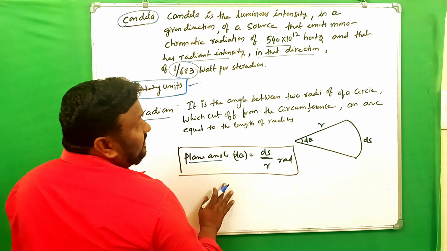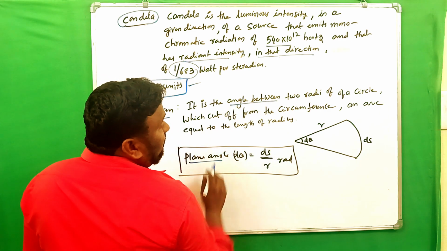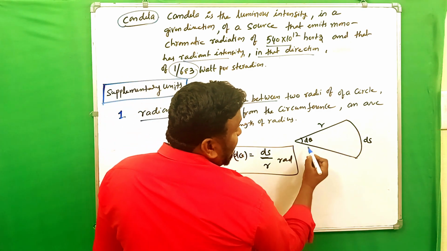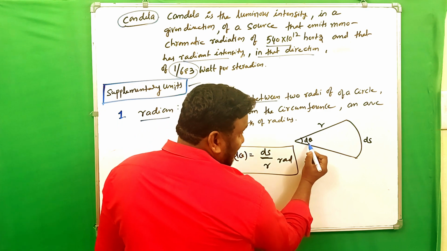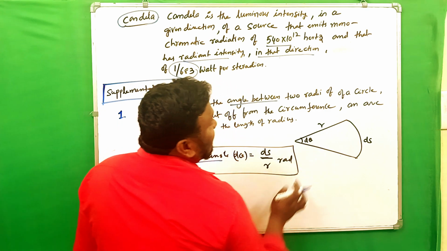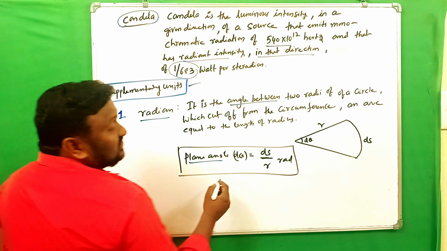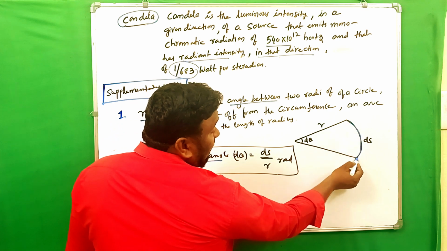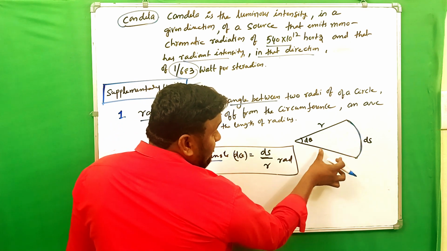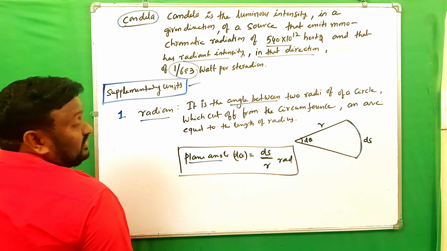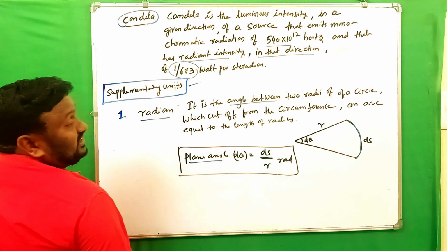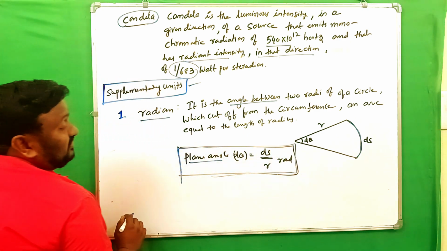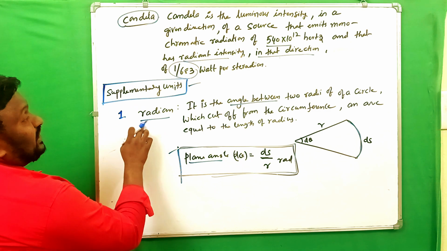So it is nothing but a ratio. It is the angle between, nothing but this is the angle. So this is one radius and this is another radius vector. Then the angle between these two is d theta. This d theta should be taken as the plane angle, and that is ds by r, where ds is the arc. That arc should be equal to the radius. So plane angle is equal to ds by r radian. This is about the radian definition.